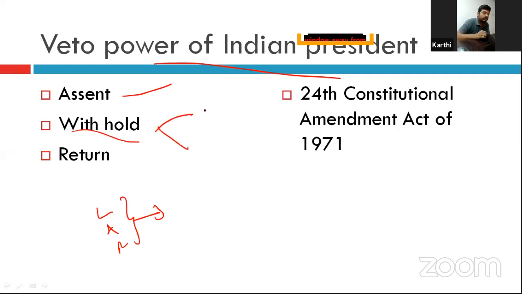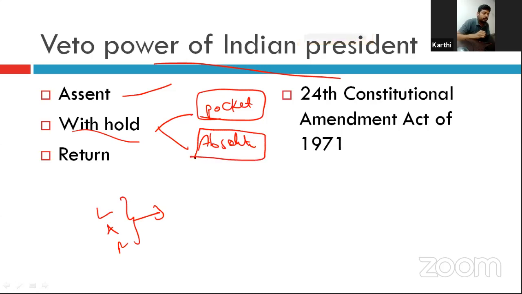Okay, one is pocket veto, another is absolute veto, right? Pocket veto means taking no action for an indefinite period of time. Absolute veto means using this power on the aid and advice of the prime minister, it is rejected. Okay. Another option he has is return, that is suspensive veto.